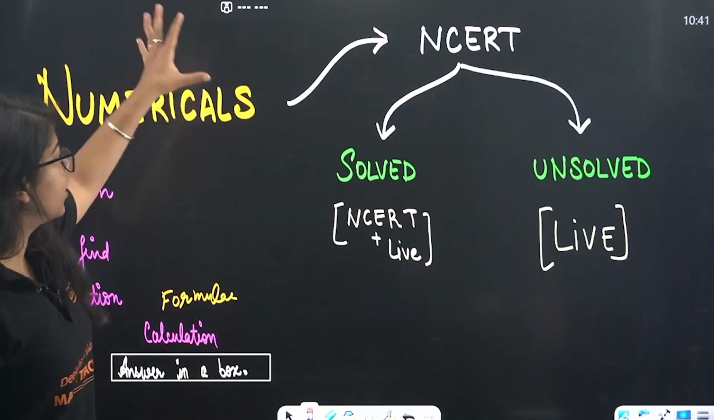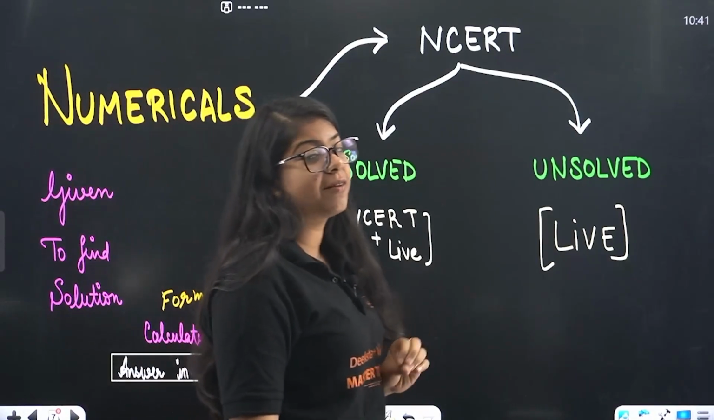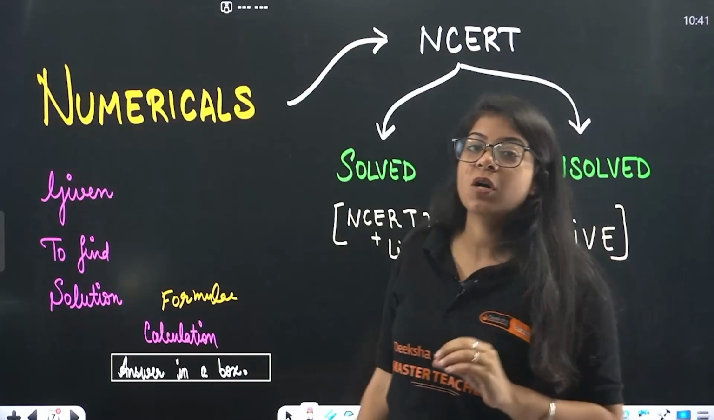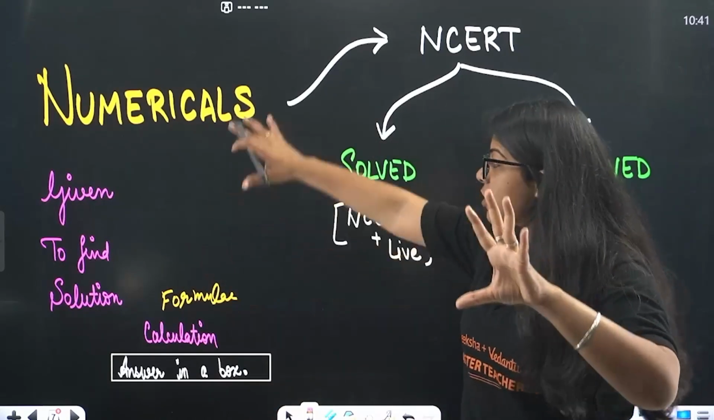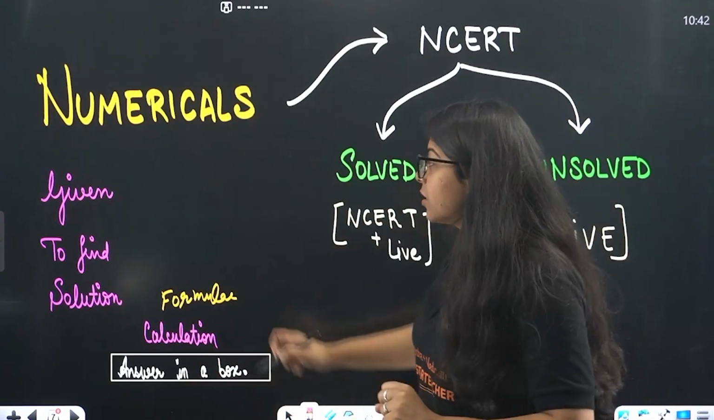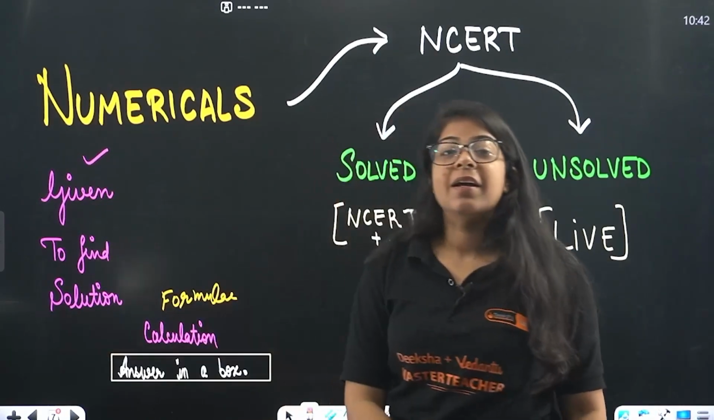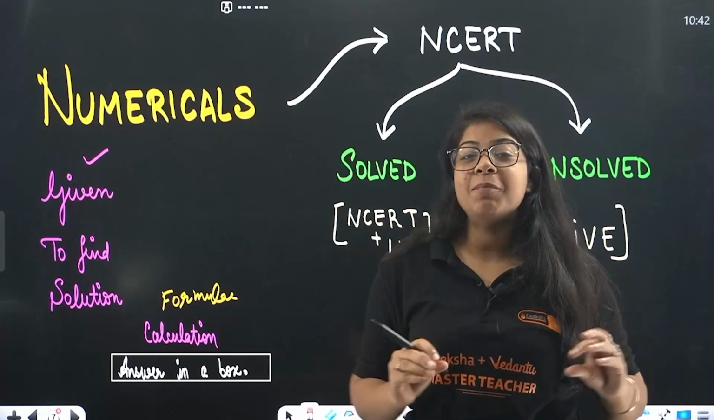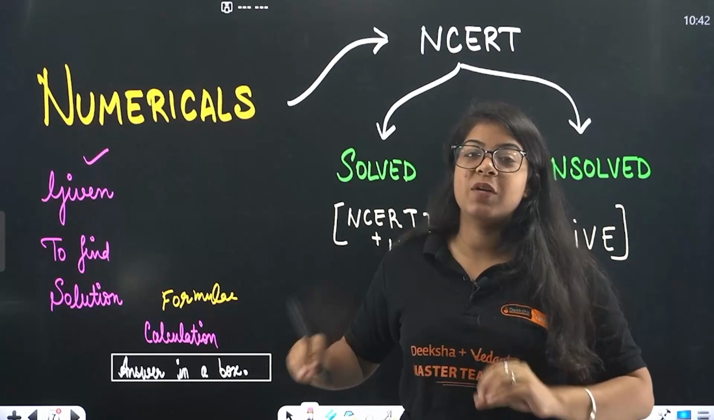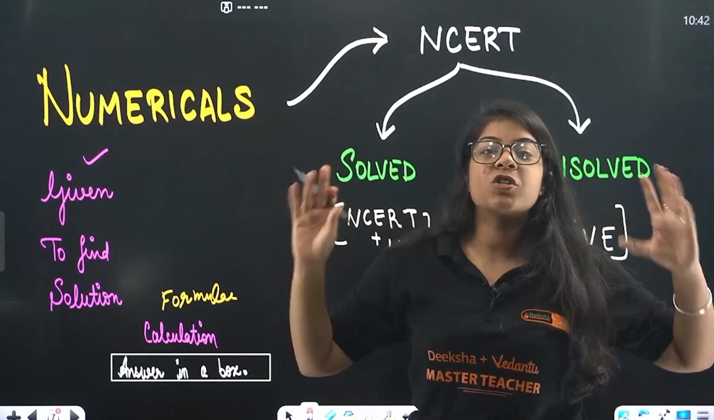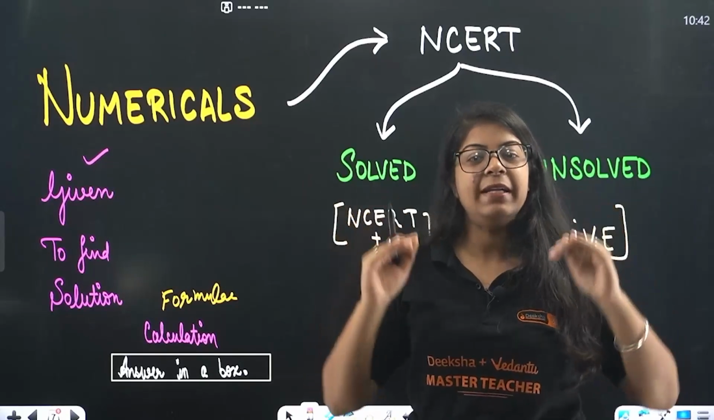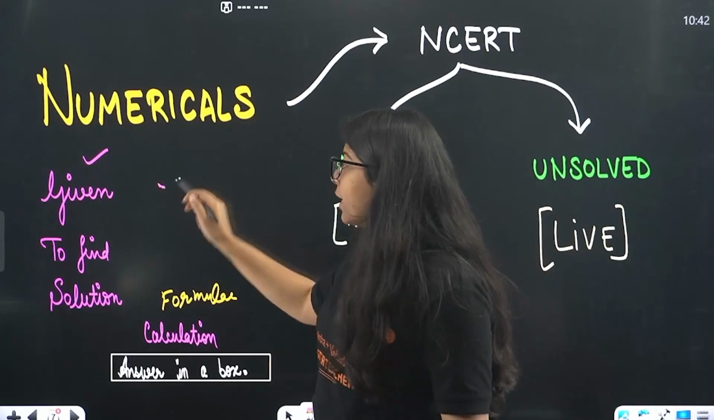After talking about theory, we come to numericals, which are a very important part of your science. Now in numericals, first we follow this pattern. We write as we read. That's the one thing we follow in my live sessions, in my classes. As you read the question, you write down the important things. That will be your given part.